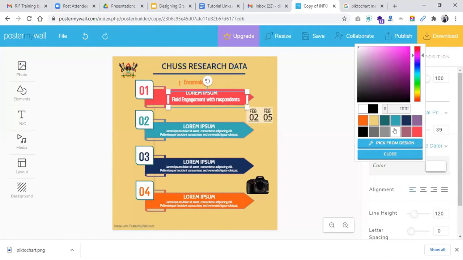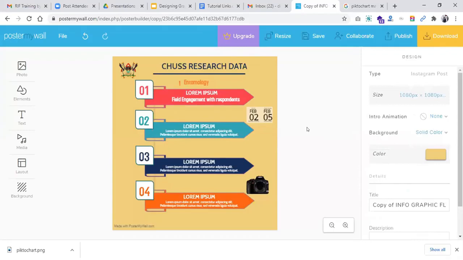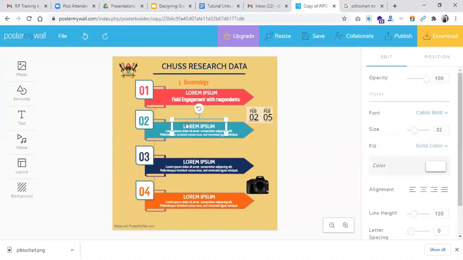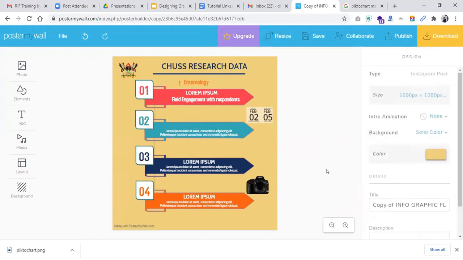So make sure you pick a color that is very vivid for the design so that it can also be picked up well. Then you can also go on editing these different texts in the different blocks here. And you put in the data that will best represent that research work that you're trying to project.